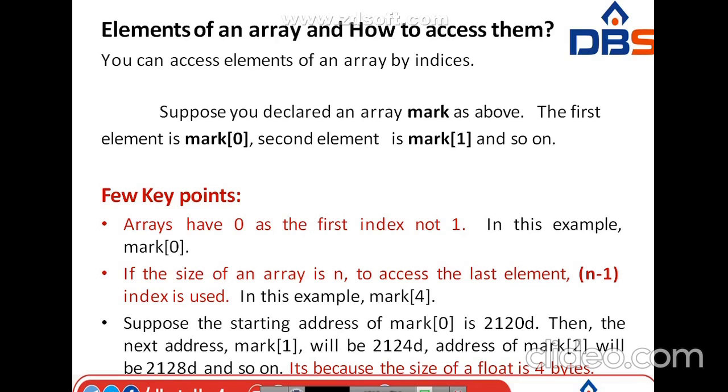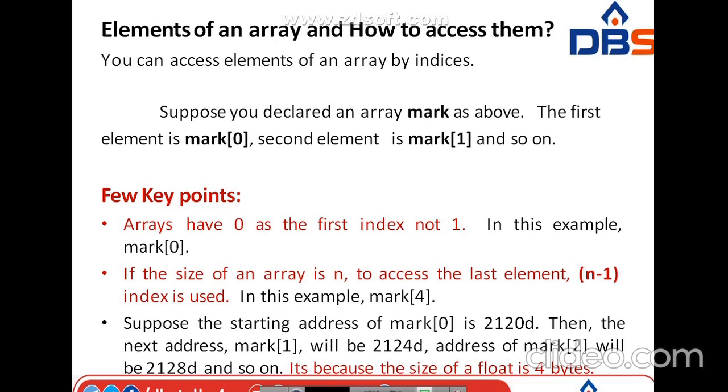Generally, each and every value in an array will be recognized by one value. That value is called an index. In an array, the first value where we are going to store starts with index 0. That means each and every value should start with index 0 in an array.